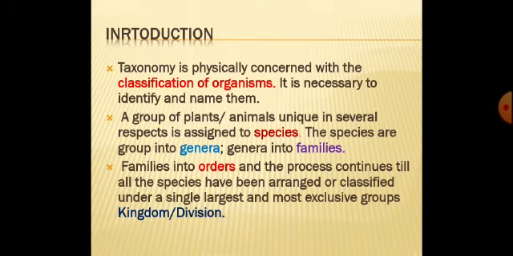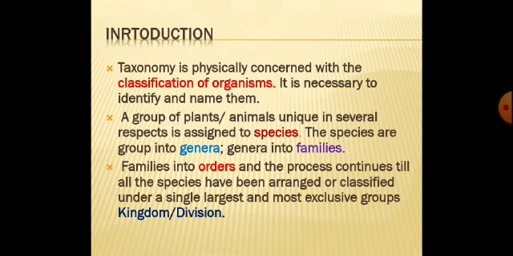As you have known about the taxonomic groups, that is species, genera, family, order, class, all these are the levels of classification.